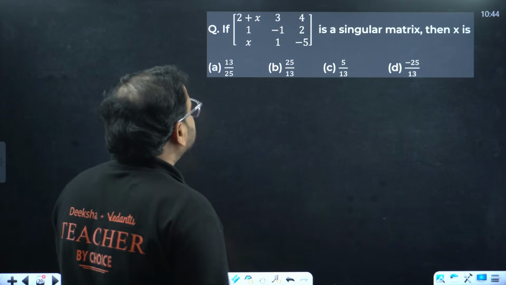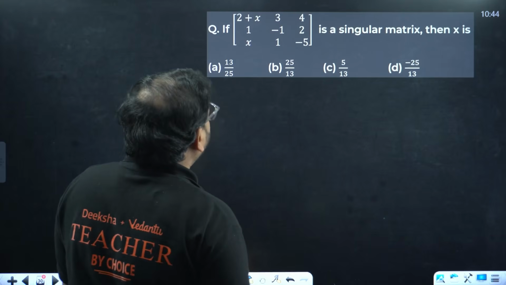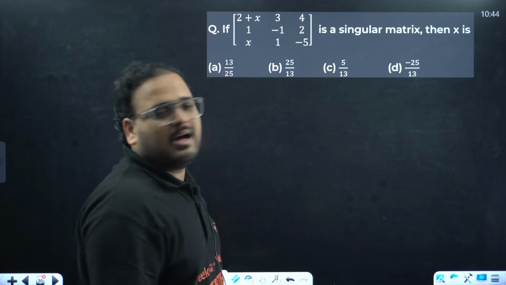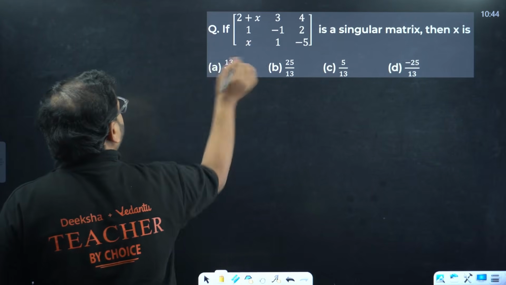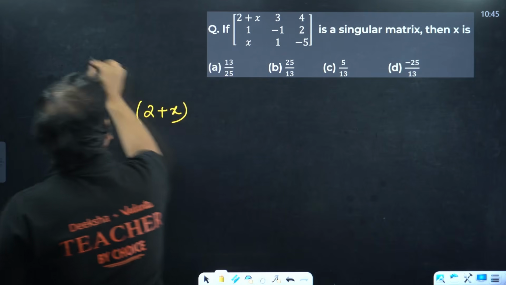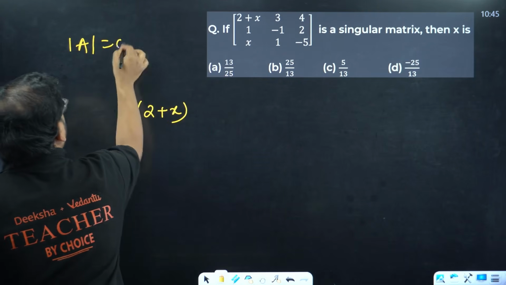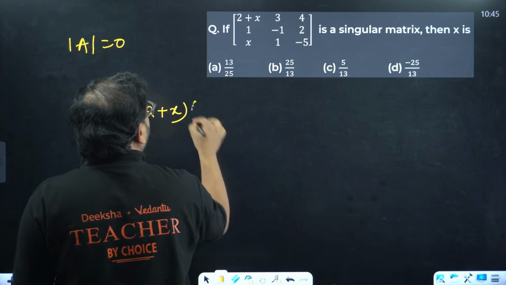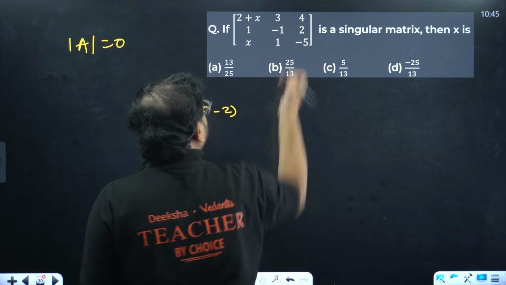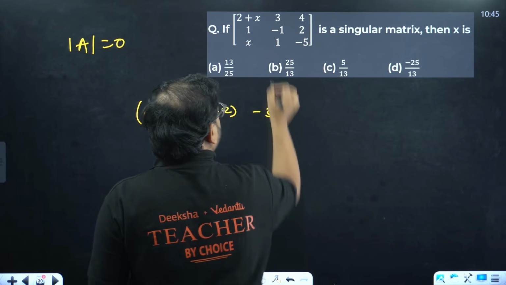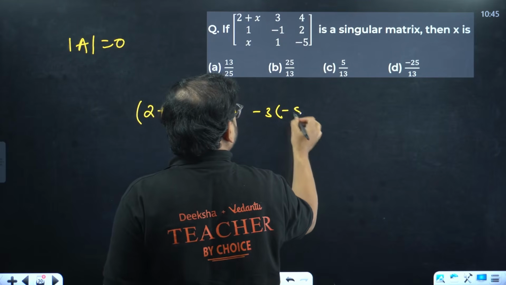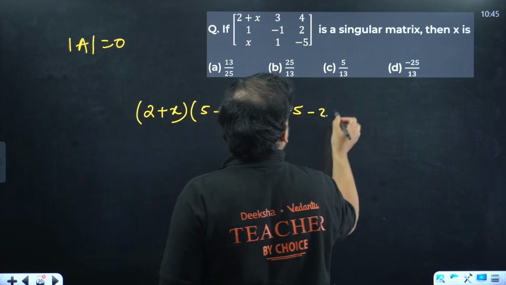Okay, expansion is there. Any other clue we have, sir? Actually, no. We don't have zeros or anything like that. I have to do the actual expansion only. So let's try with the first row itself. So we'll have 2 plus x. The determinant of A must be equal to 0. So that's why 2 plus x times of, we'll have 5 minus 2. Next, with minus 3, we're going to remove second column in the first row. So minus 5 minus 2x.